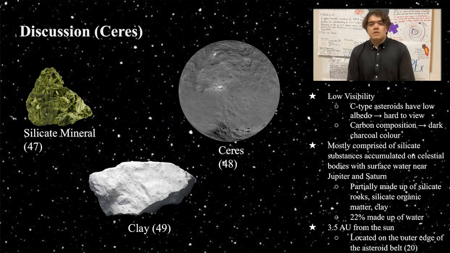Ceres itself is theorized to have formed from silicate rocks and silicate organic matter accumulated on celestial bodies with the surface water near Jupiter and Saturn, while also being formed of clay and dust. Ceres tried pulling all of these particles together to form its own planet but failed, resulting in it becoming a planetesimal. Some hypothesize that C-type asteroids may have delivered volatiles to the inner solar system, particularly the early Earth.